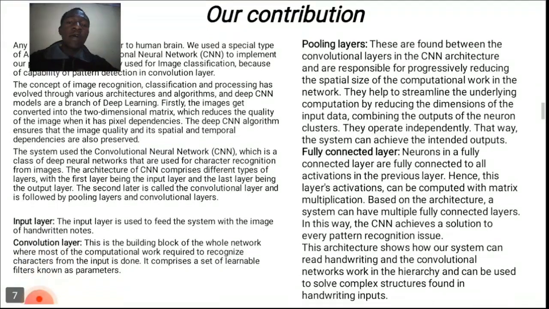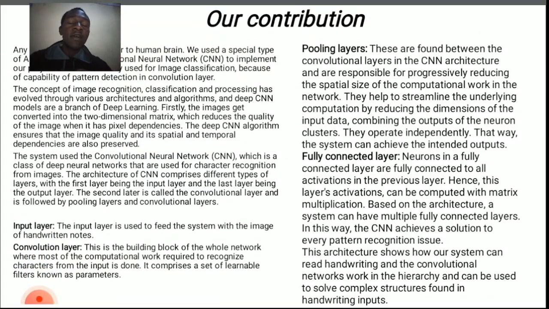Now, our contribution: this is how we are improving on the other issues already mentioned. For our model, after a good study, we came to the conclusion that the best way to implement this is through a convolutional neural network. Of course, this comes as a result of comparison of the 5 models which I initially talked about, and we concluded that the convolutional neural network is the best. Now, at this point, I'll talk of the different layers of the convolutional neural network. Basically, there are 4: first, the input layer, then the convolutional layer, the pooling layer, and the fully connected layer. Feel free to pause this video and have a good look through these notes.